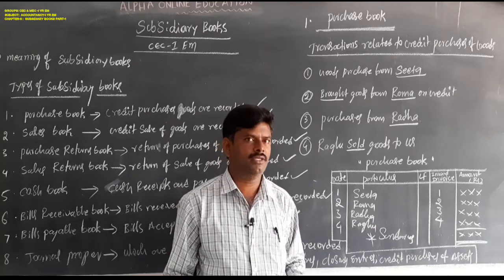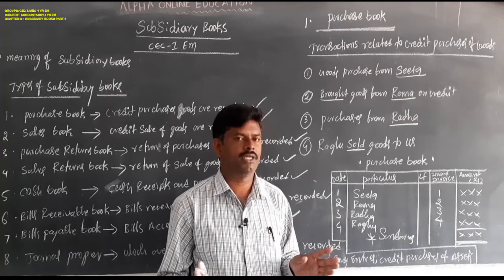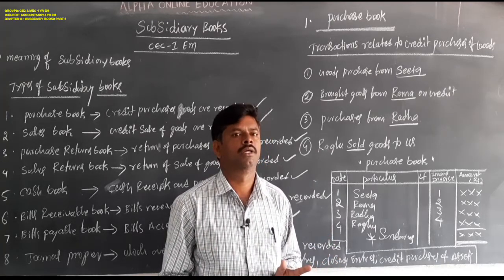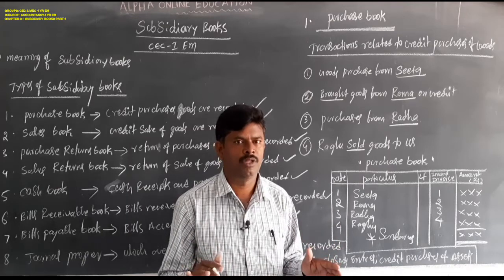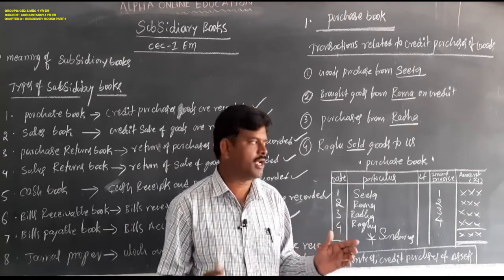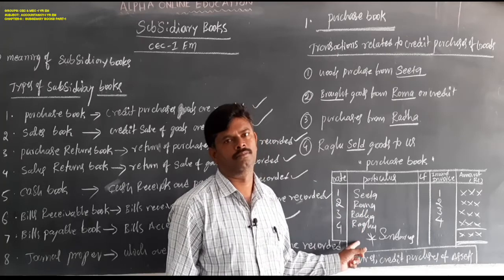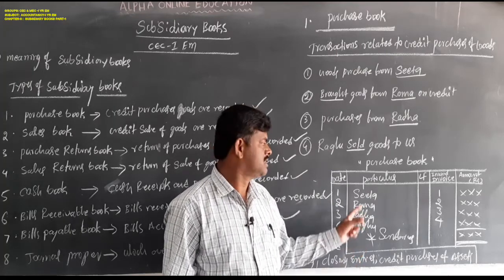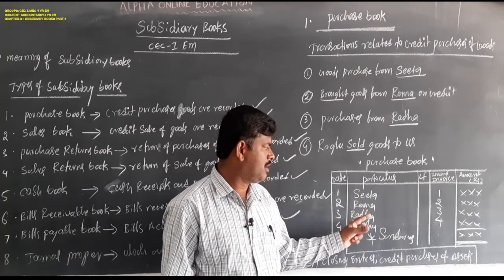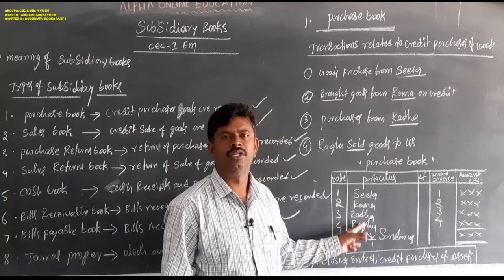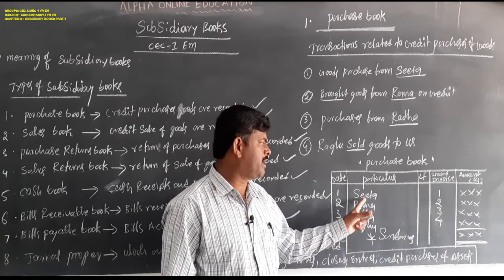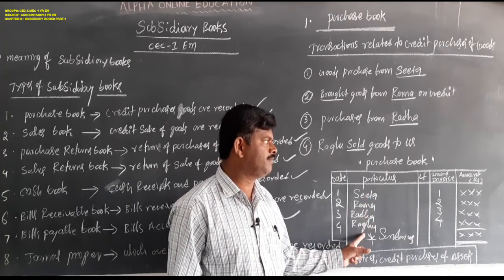Especially remember one thing, when goods are purchased on credit basis, purchased from whom, the person's name must be recorded in the particular column. Sita, Rama, Radha, Raghu. These are the suppliers. Supplier names must be recorded in the particular column.